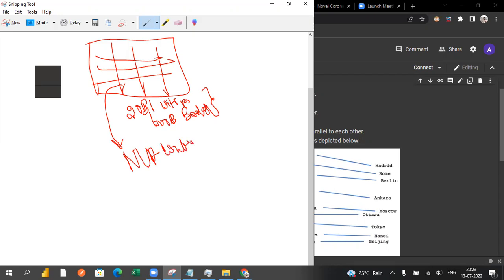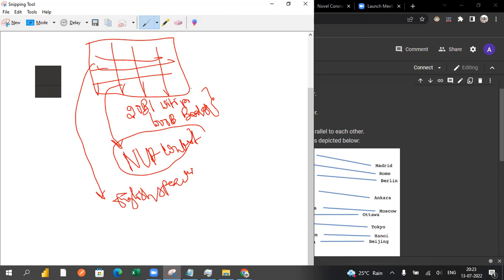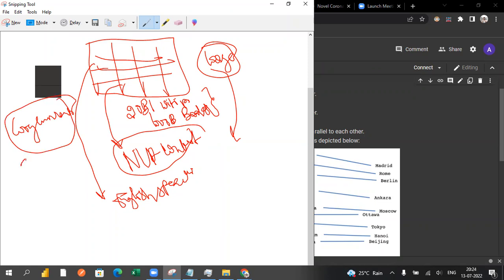NLP context, because if you cannot use this, the system does not understand your language, what exactly you are speaking in English. It may not be understood, because unless you provide large data sets, it may not be integrated enough for any mechanism you want to build. So we already have predefined models called Google News. We have Google News with a large number of parameters already trained, and something called GloVe vectors.